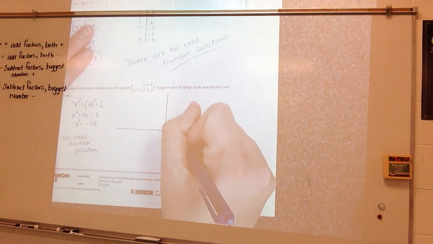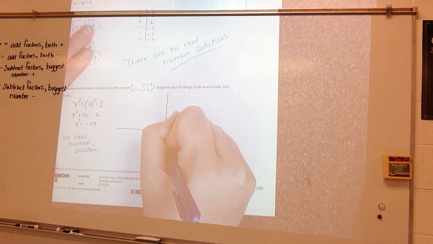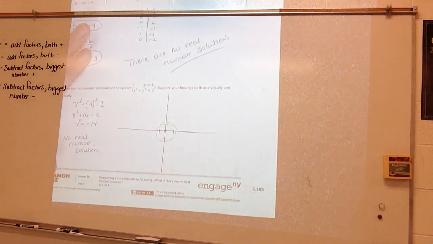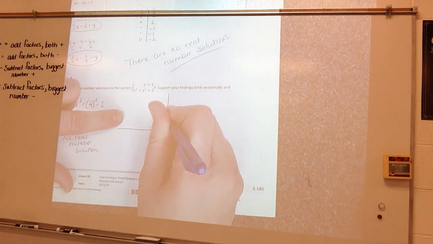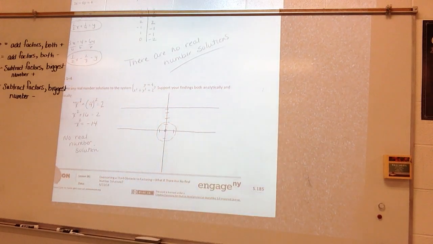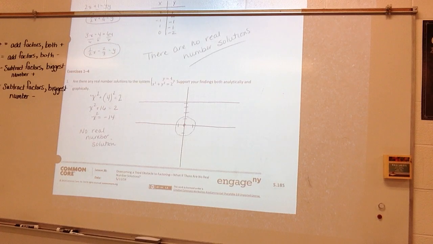So my circle is going to kind of look like this. And once again, that is a rough circle. And y is equal to 4. The line's going to go through here. So I can see visibly that there are no real number solutions here. All right?